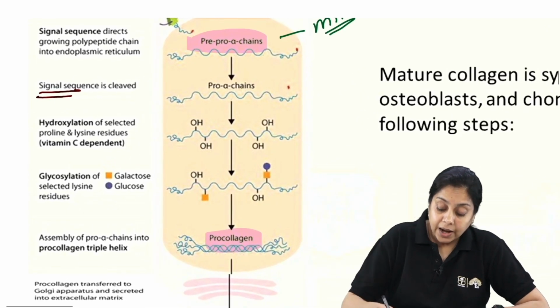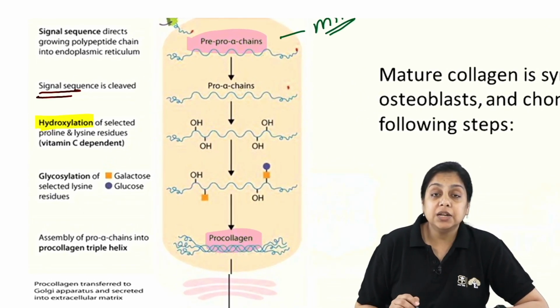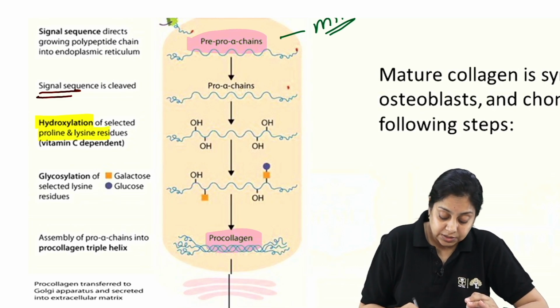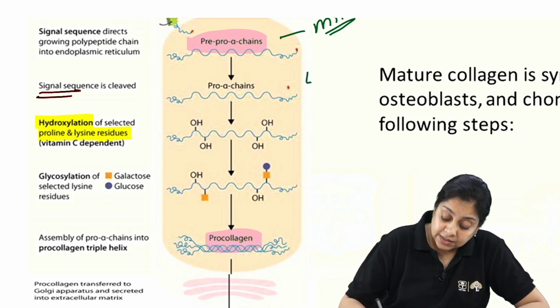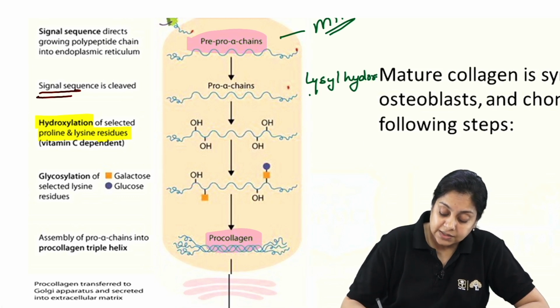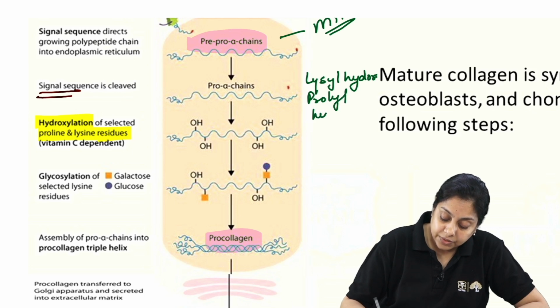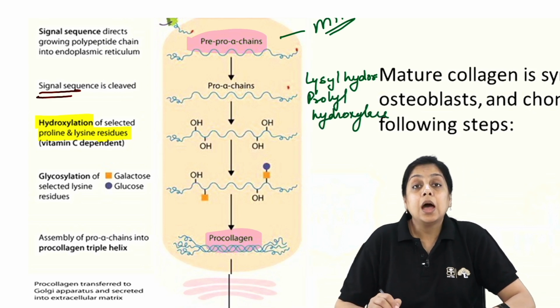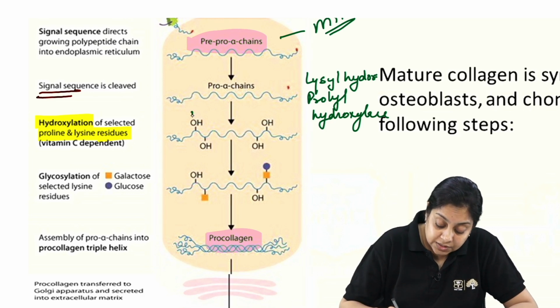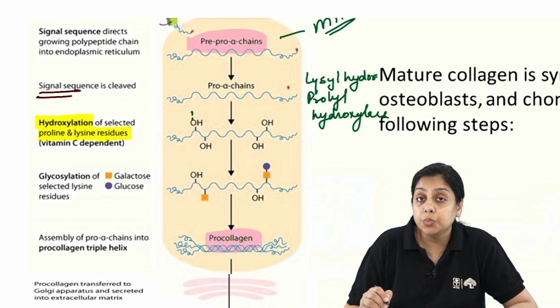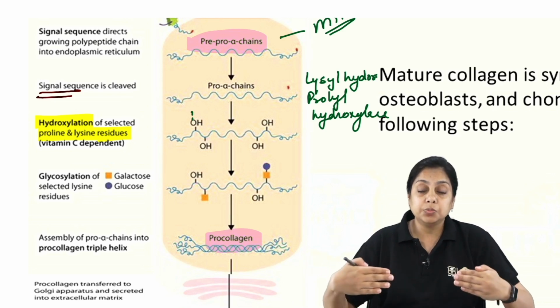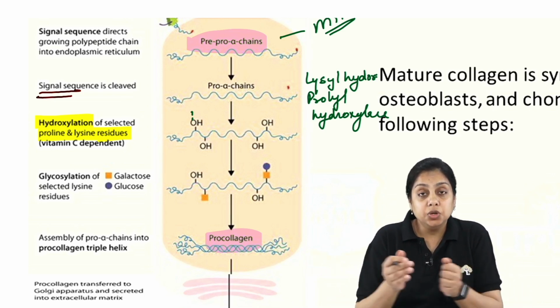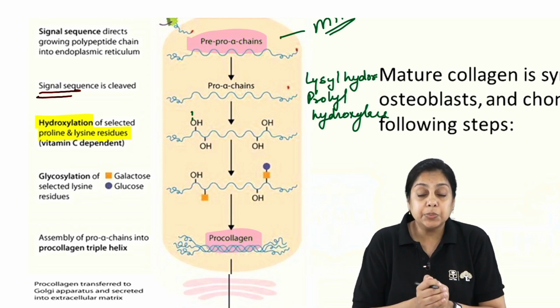Then what happens? There is hydroxylation of selected lysines and prolines. You have to know the enzyme names: for the lysine it is lysyl hydroxylase, and for the proline it is prolyl hydroxylase. Hydroxylation is done, and we know that the hydroxyl group is involved in hydrogen bond formation. So if there are more hydroxyl groups, they can make more hydrogen bonds with the nearby residues, and that is going to make it stronger. That is the purpose of the hydroxylation.